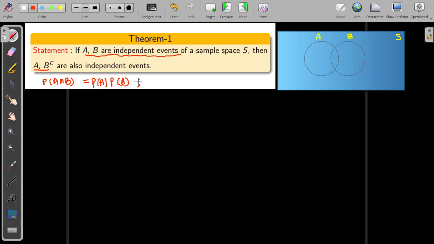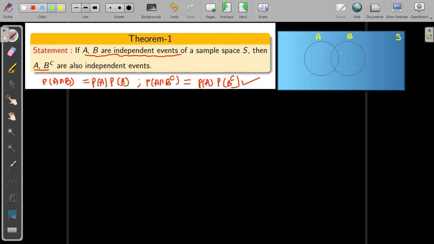To prove this, we need to find the probability of A intersection B complement. It should equal P of A times P of B complement. This is what we want to prove. How do we prove it?